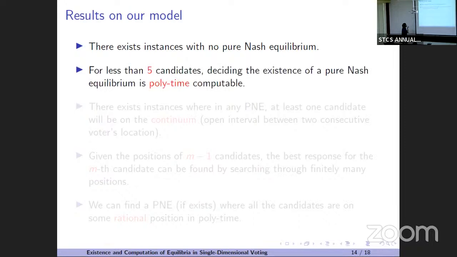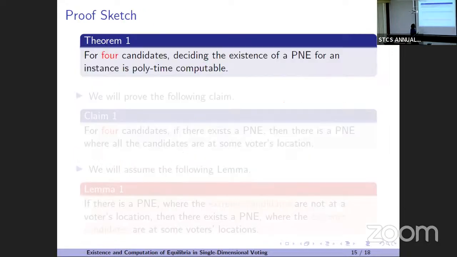Now the next result: for fewer than 5 candidates, so up to 4 candidates, deciding the existence of pure Nash equilibria is quite uncomputable. Let's see the proof first.